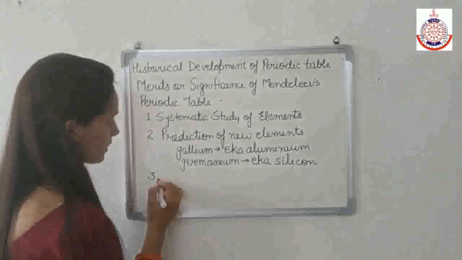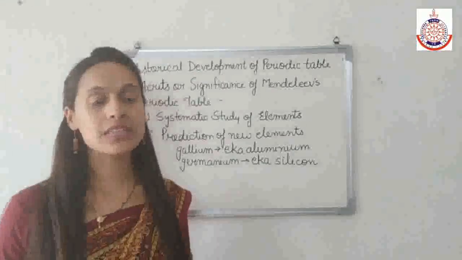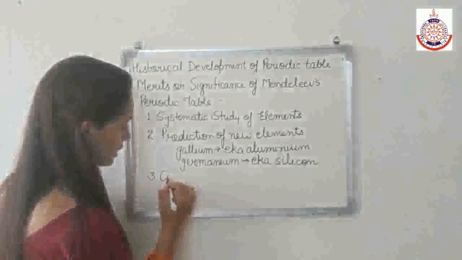The third significance is the correction of doubtful atomic weight.